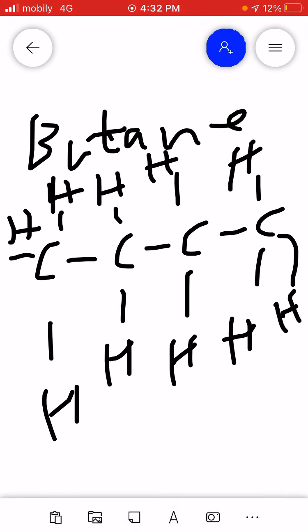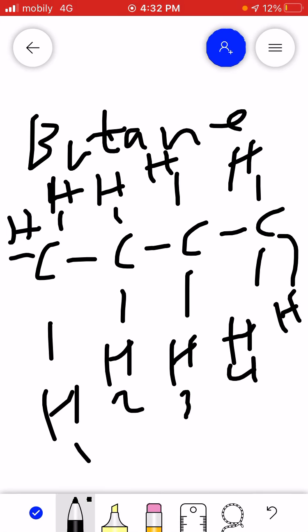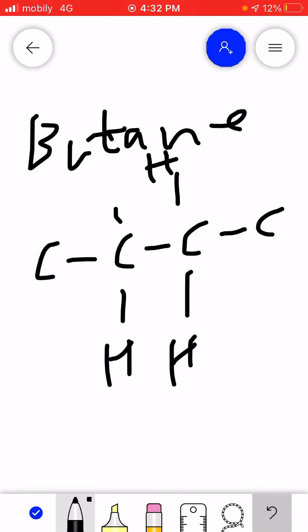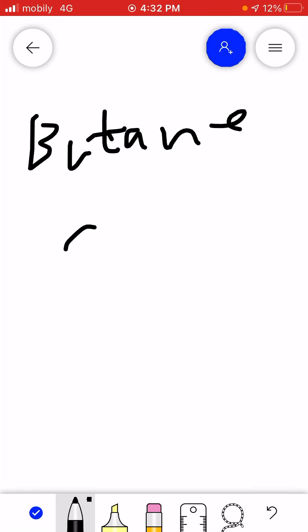It needs to be straight, but I cannot draw it perfectly. So how many? 1, 2, 3, 4, 5, and here we get 5 on the top as well. So it's a C4H10. All right. And you know what C4H10 is? It's basically used in explosives.